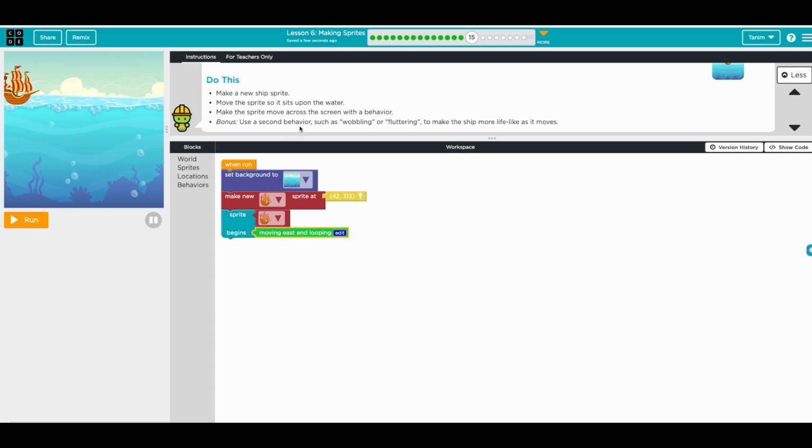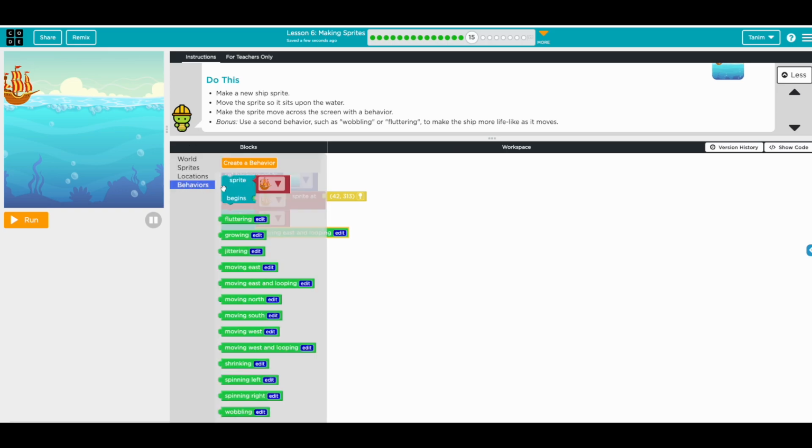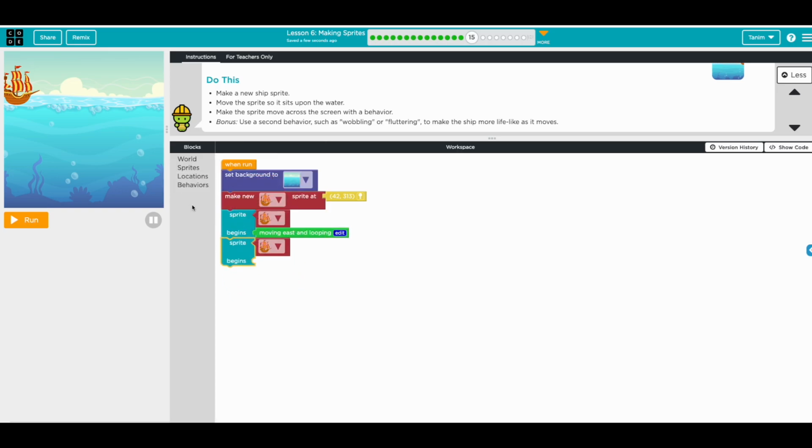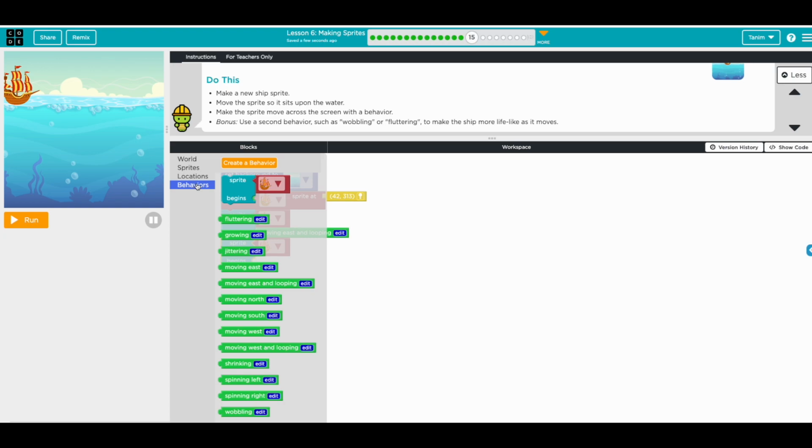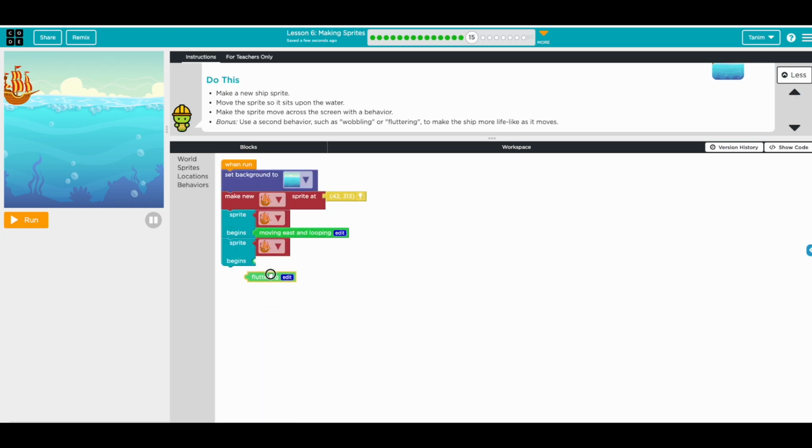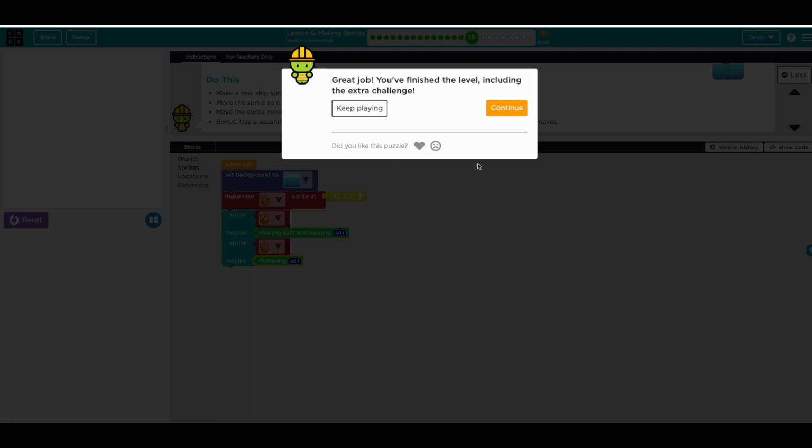And the second one, so we are floating to make the ship move. Okay, so we can do another behavior. Okay, good. That's good. Awesome.